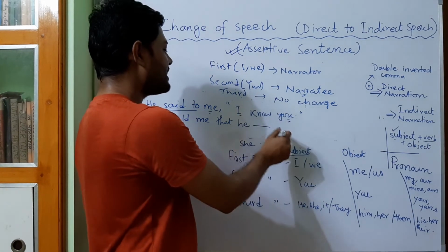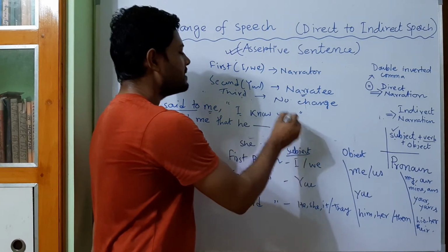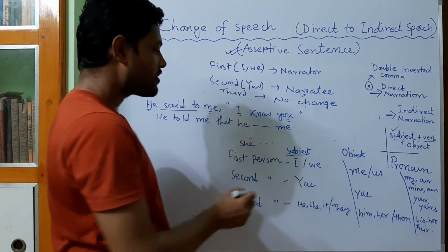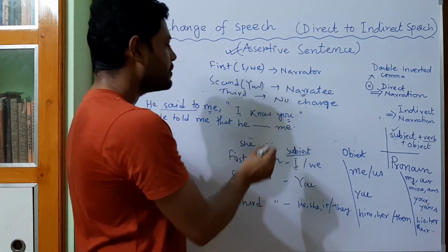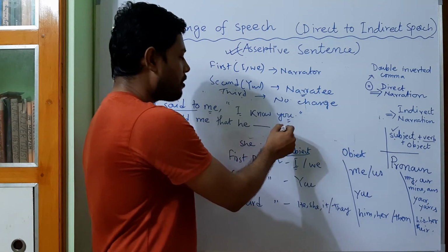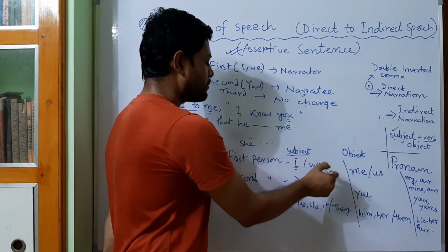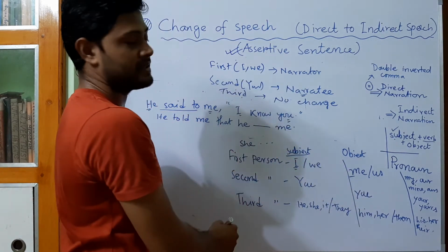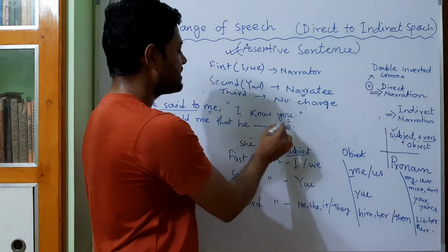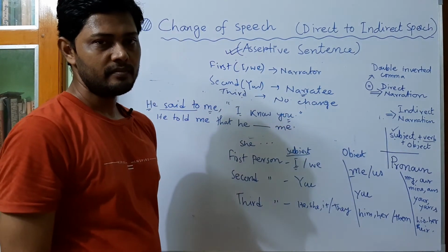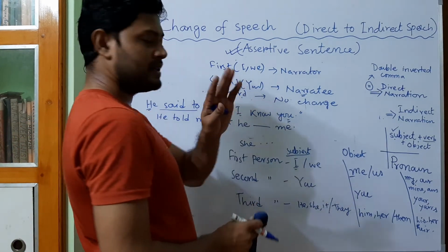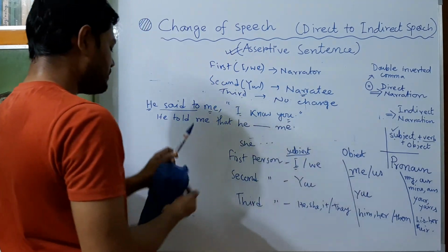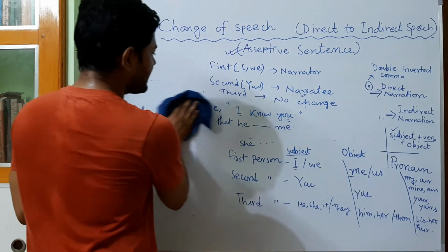So we shall write here me, not I. Why? Because you is here object. So we have to write the object form of the first person, singular number, that is me. Okay, so I shall conclude today's discussion with another example.